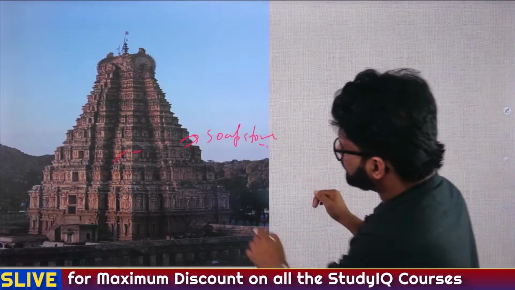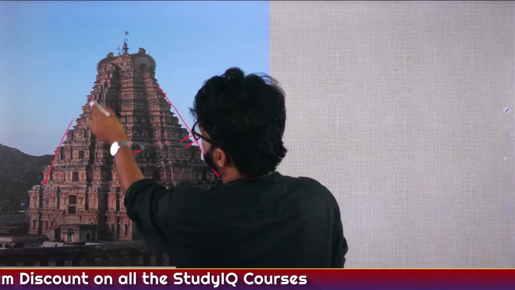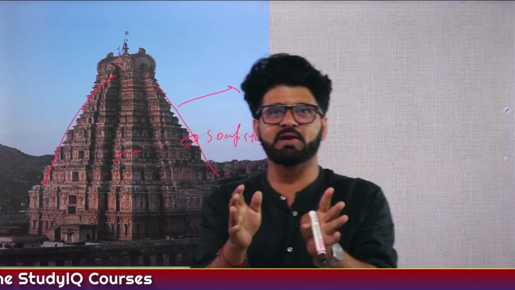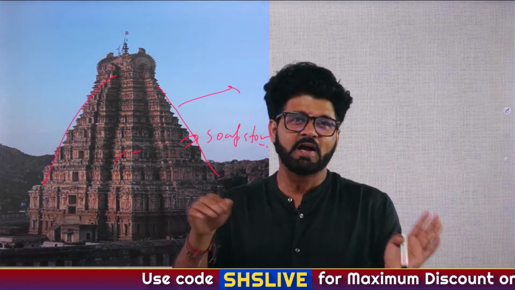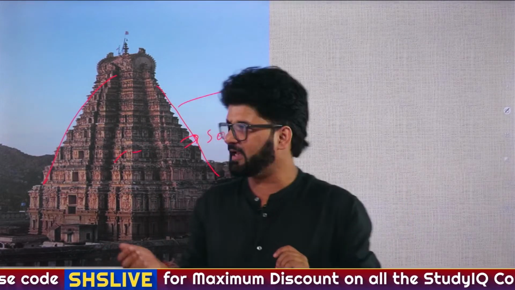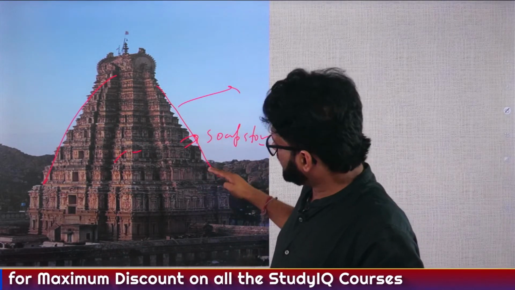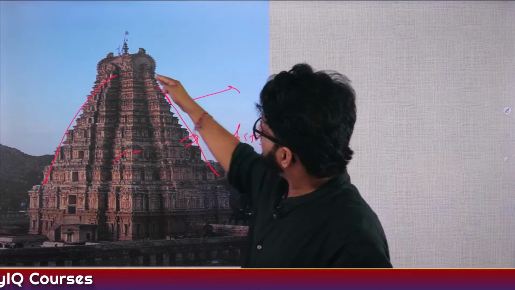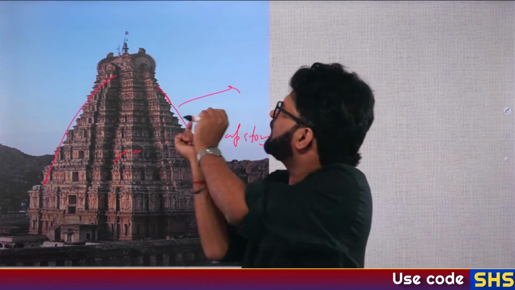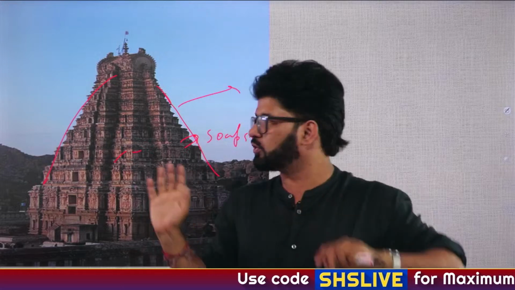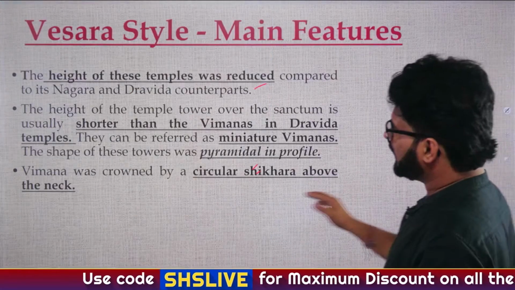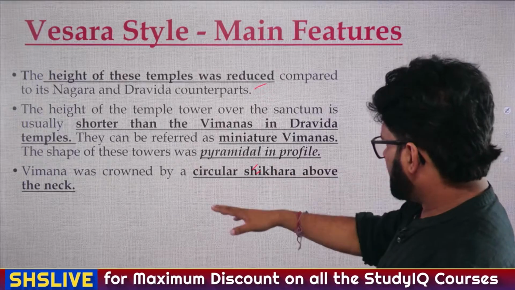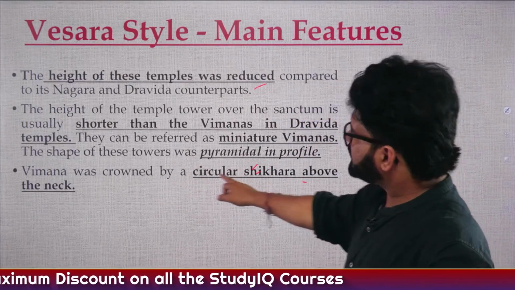So for most of the part, they are following Vimana structure. And this is also similar to, again, you have to revise a little bit of the last lecture. On the basis of Shikhara, we have discussed different types of Shikhara: Latina or Rekha Prasad, Phamsana style, and then Vallabhi style. So if you see this particular part, you will see the Vimana of South Indian temples generally are like Phamsana style, and later on, at the topmost portion, they will become somewhat Latina or Rekha Prasad, not exactly. So that's what they are saying when they say that Vimana was crowned by a circular shikhara above the neck.